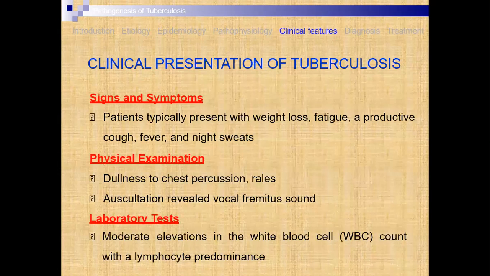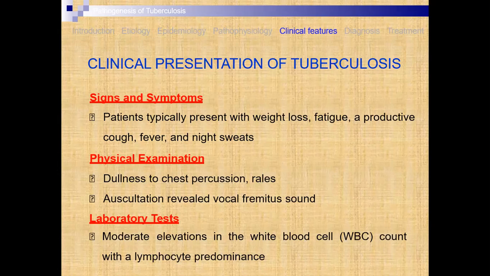Now the clinical presentation of tuberculosis. The signs and symptoms: patients typically present with weight loss, fatigue, productive cough, fever, and night sweat. These are the common symptoms. Cough is common. If the coughing lasts a long time and no cough syrups play an important role,